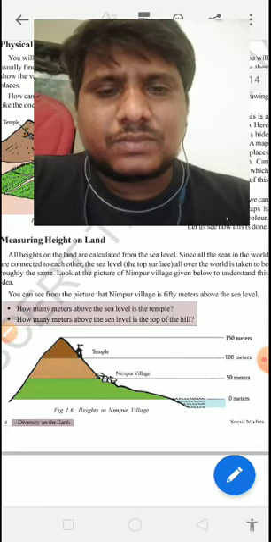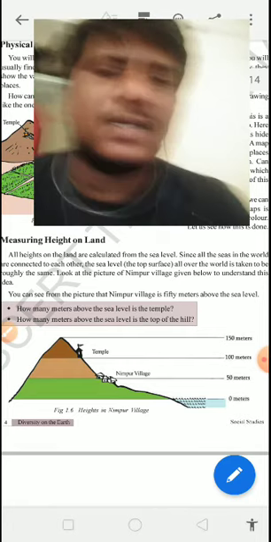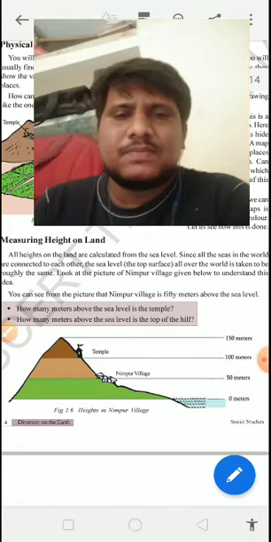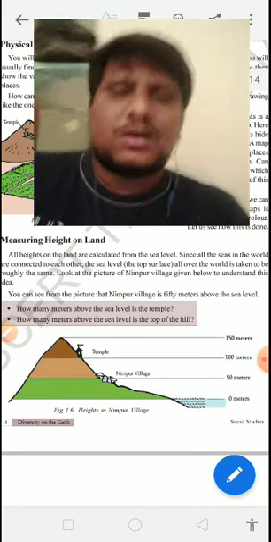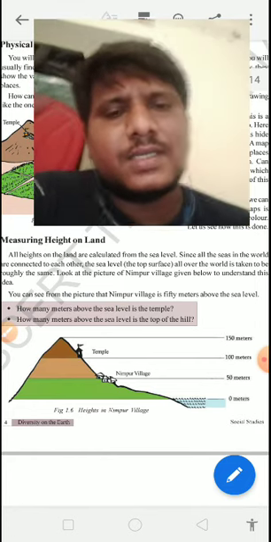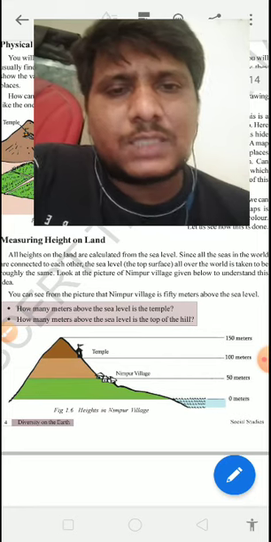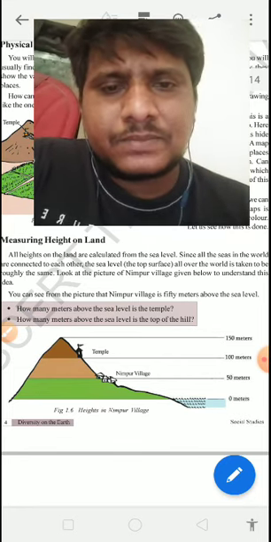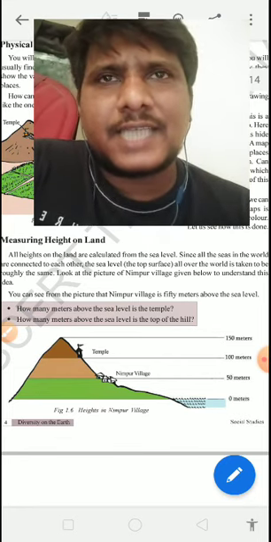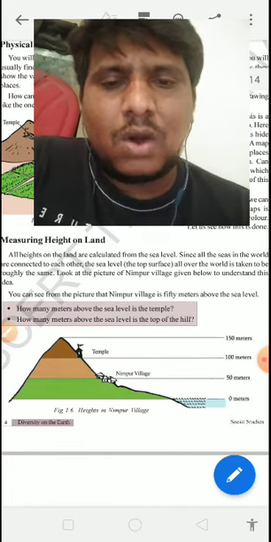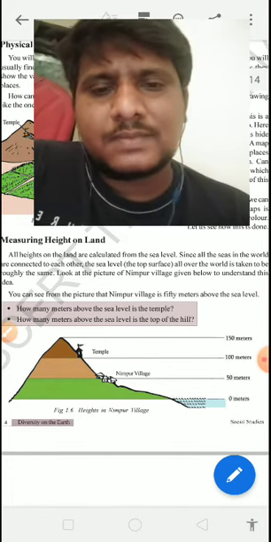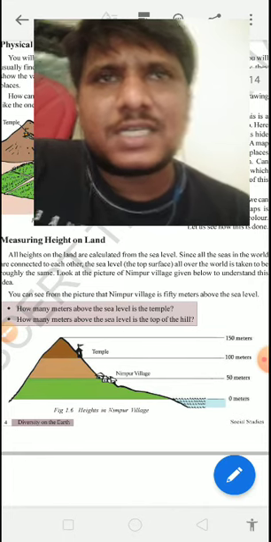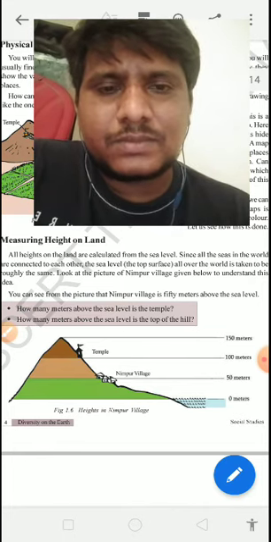So children, I will give an example. We know Burj Khalifa. Where is Burj Khalifa located? In Dubai, which is the tallest building in the whole world. I think its height is 850 meters, almost 1 kilometer, 150 meters less than a kilometer.